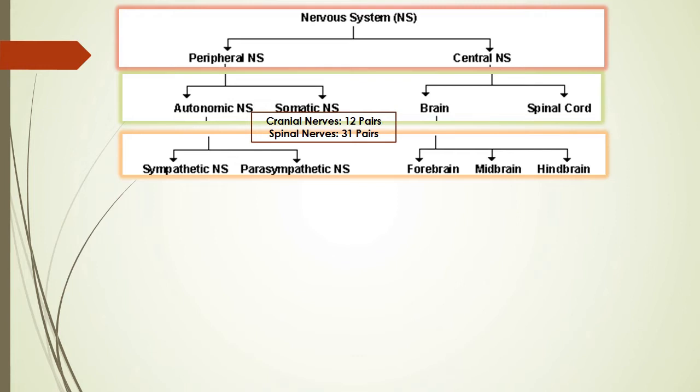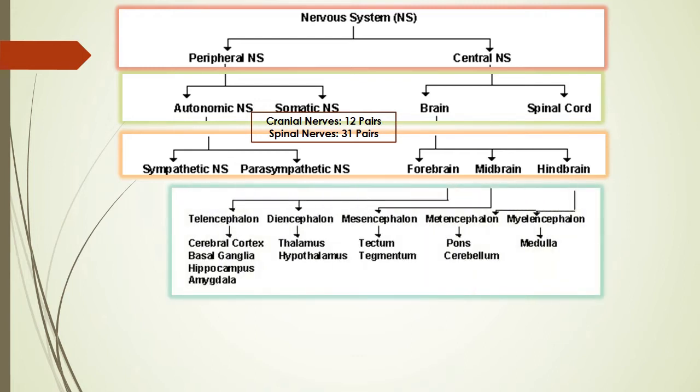The brain division of fore, mid, and hindbrain I have already discussed. Today my focus is the peripheral nervous system, autonomic and somatic nervous system. So just learn: peripheral divided into autonomic and somatic.